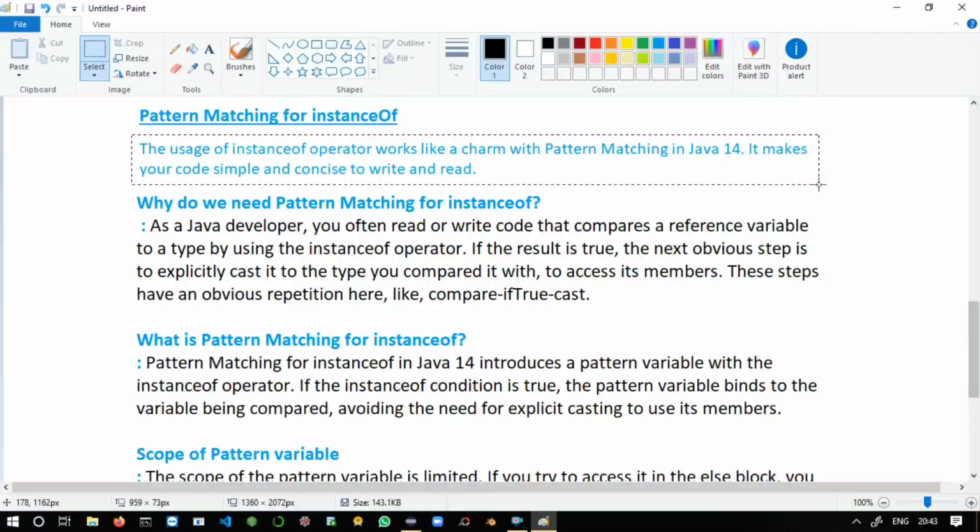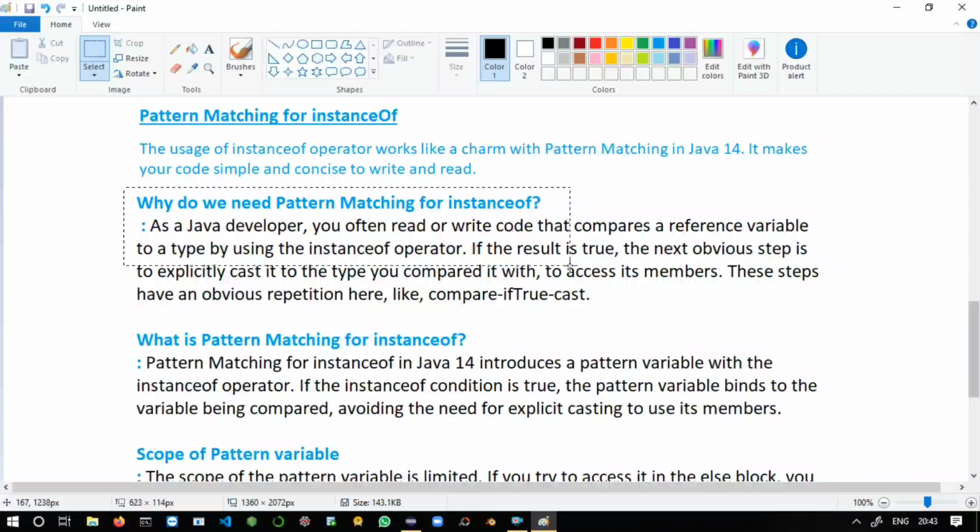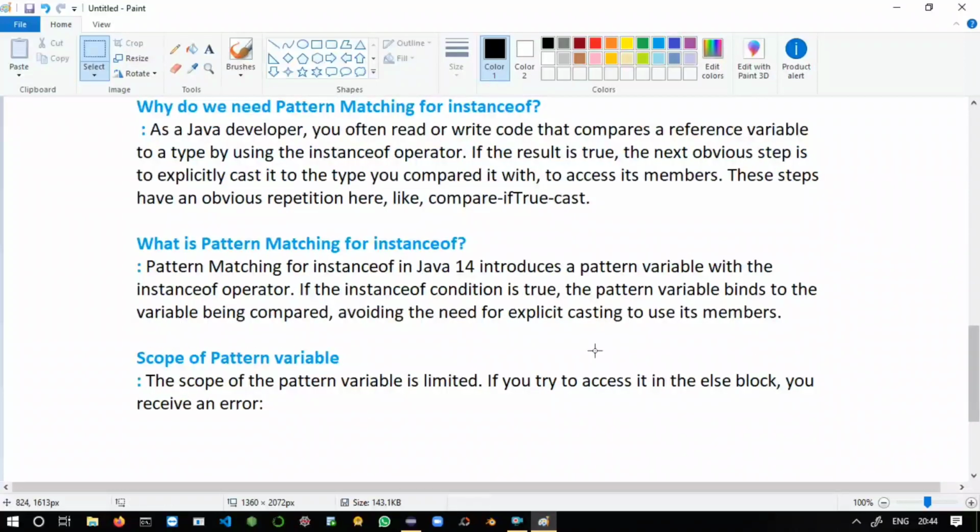The usage of the instanceof operator works like a charm with pattern matching in Java 14. It makes your code simple and concise to read and write. First question is, why do we need pattern matching for the instanceof operator? As a Java developer, you often read or write code that compares a reference variable to a type using the instanceof operator. If the result is true, the next obvious step is to explicitly cast it to the type you compared it with, to access its members. These steps have an obvious repetition: compare, if true then cast.